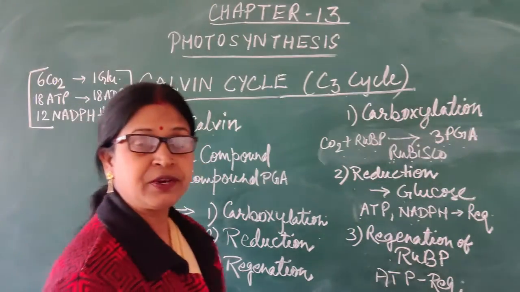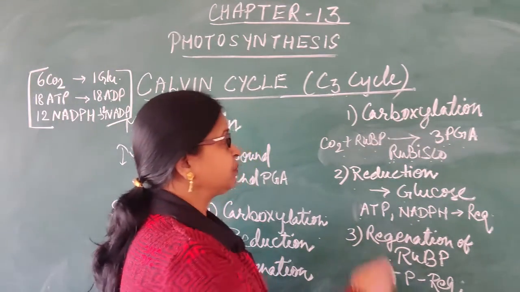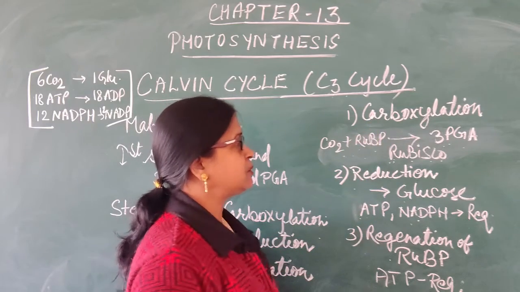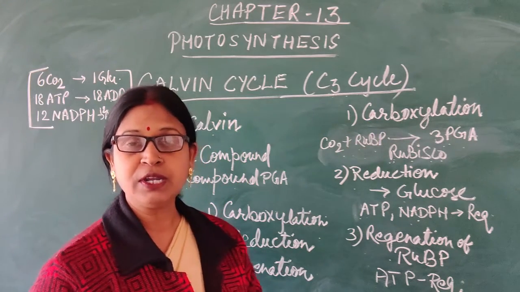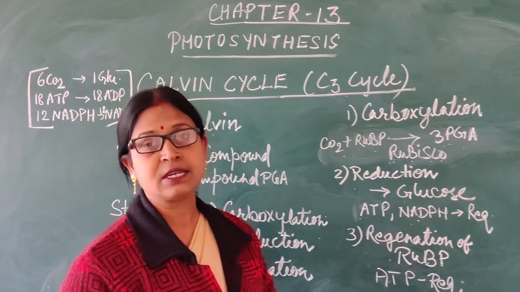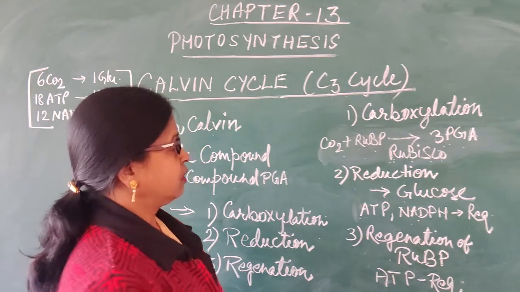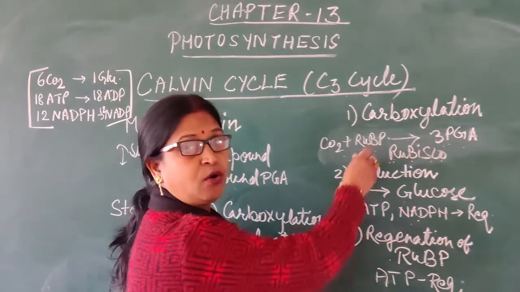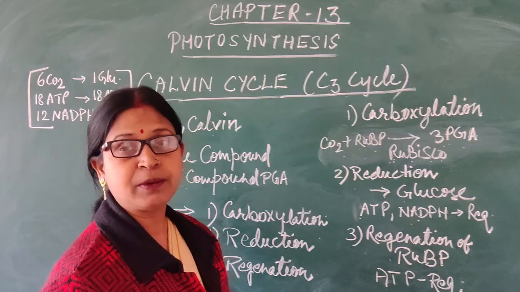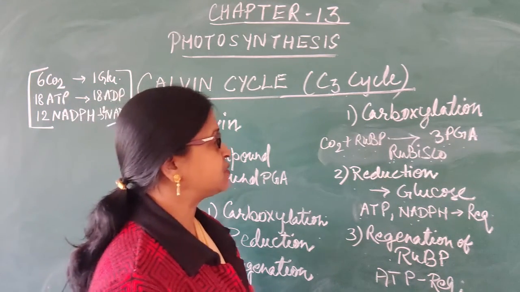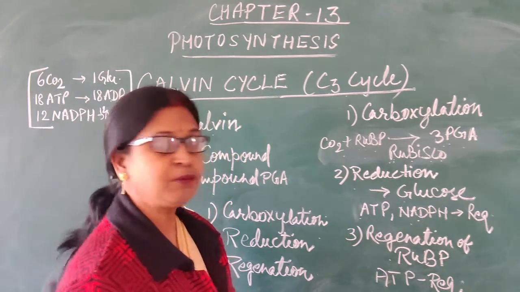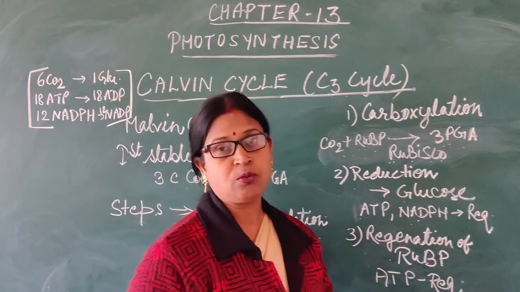Now we will discuss the different steps of the Calvin cycle. The first step is carboxylation, in which one molecule of carbon dioxide is required for carboxylation of RuBP, that is the 5 carbon compound ribulose bisphosphate, and the enzyme required is Rubisco.